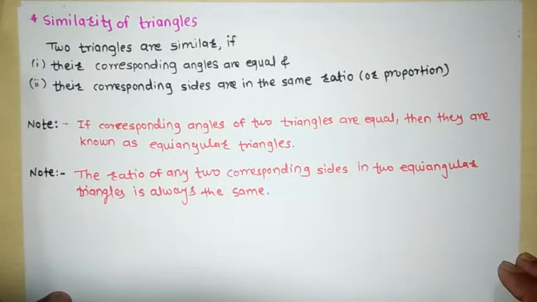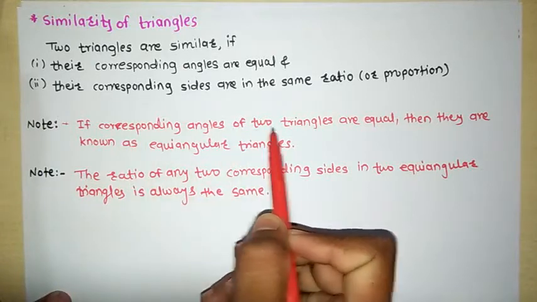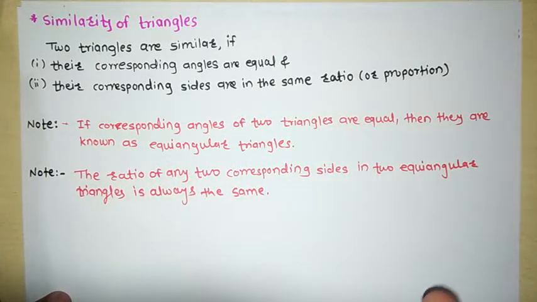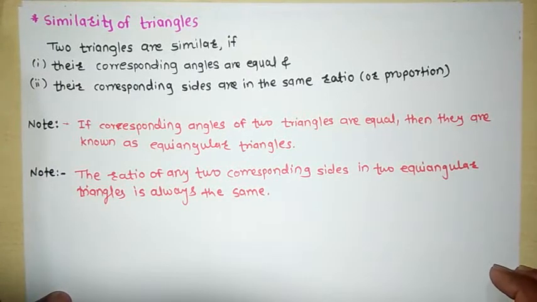Before that, write one note. Here the note is that if the corresponding angles of two triangles are equal, then they are known as equiangular triangles. अगर दो ट्रायंगल्स दिए हैं, और उन दोनों ट्रायंगल्स के एंगल अगर इक्वल हैं, then they are known as equiangular triangles. वो दोनों को क्या बोला जाता है? इक्वीएंगुलर ट्रायंगल्स बोलते हैं. Such triangles are called equiangular triangles.